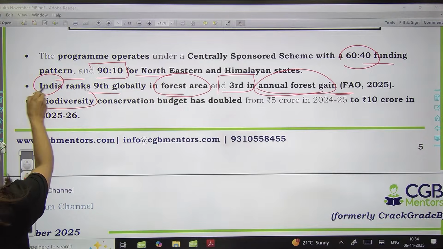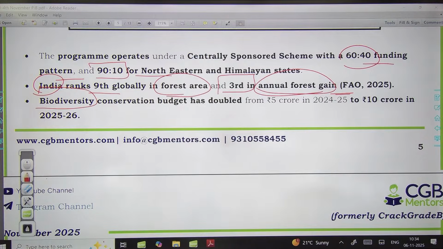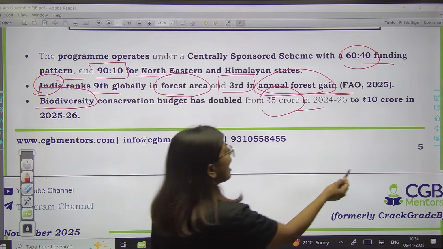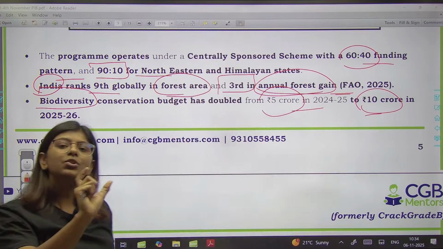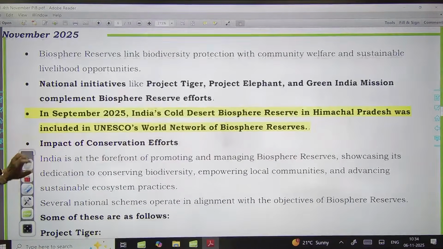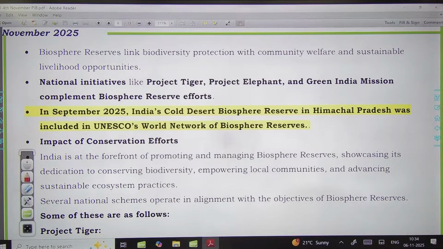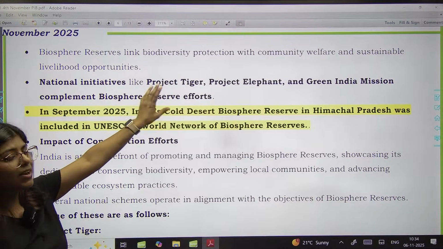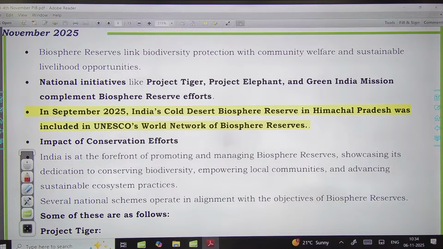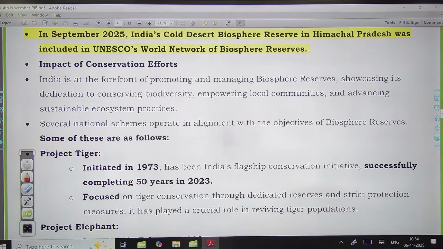Okay, also biodiversity conservation का जो budget है वो डबल हो गया, though it's not significant. 5 crore was in 2024-25 and it is 10 crore. So the number is not significant, but we are doing something, डबल कर रहे हैं हम इस बजट को. Then we have community level participation. We have run initiatives like Project Tiger, flagship species को protect करने के लिए, 1971 में Project Elephant, Green India Mission component, Biosphere Reserve efforts. Okay, now as we have seen, September 2025 में ये आपका जो cold desert है, that is recognized by UNESCO.